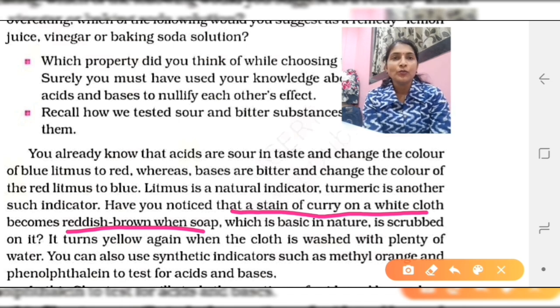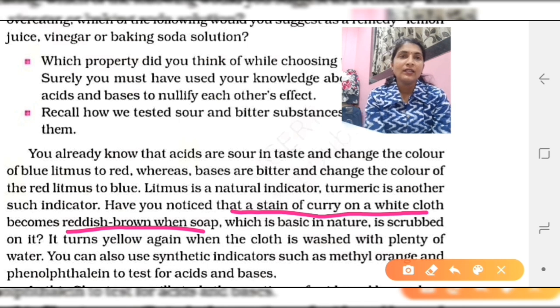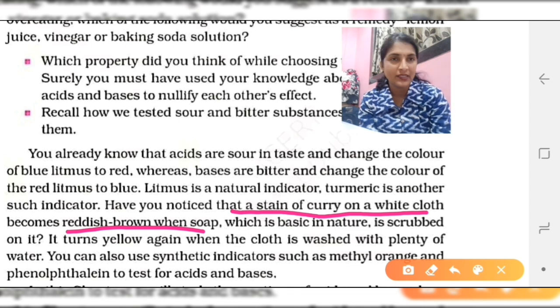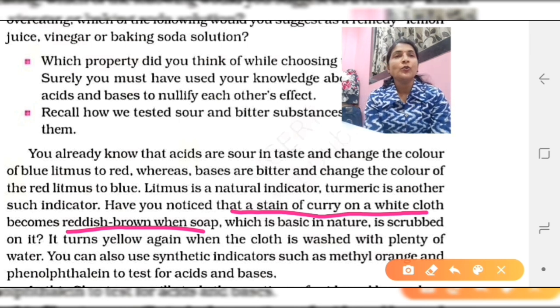You can also use synthetic indicators such as methyl orange and phenolphthalein to test for acids and bases. Now this indicator is most important, and this indicator helps all of us. Why? Because this indicator indicates whether the substance is acidic or basic in nature.